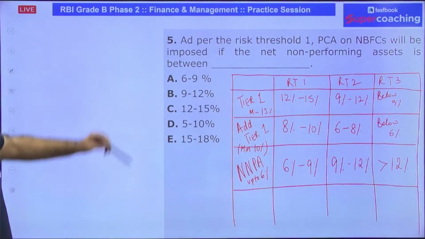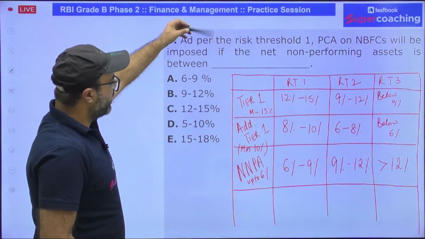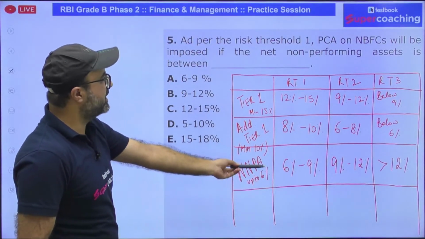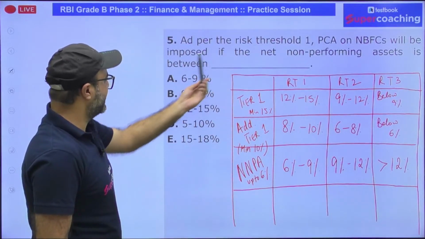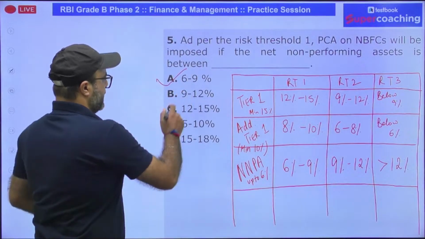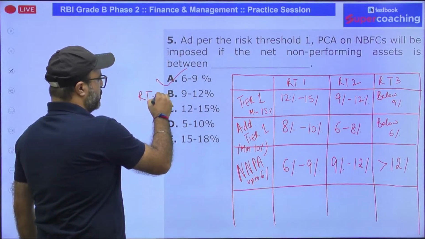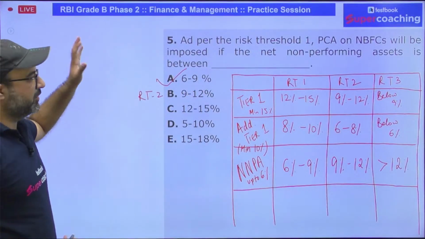So answer to the given question, in case of net NPA, triggering point is minimum 6%, and if it is above 6%, it will trigger, and it will be in the first risk category for 6 to 9%. For 9 to 12%, it is risk threshold 2, and above 12%, it is risk threshold 3. So answer is going to be A option.